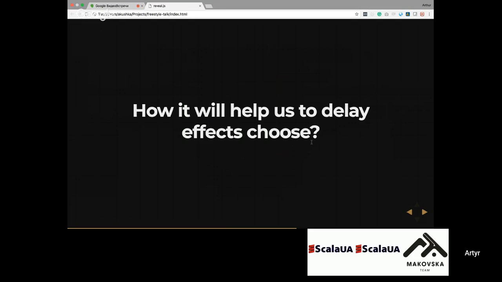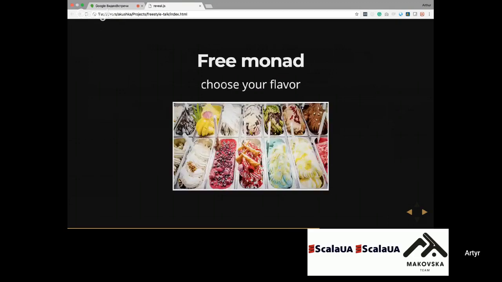The trick is that later on we want to execute it with a time delay. When we are programming, we just want to set the sequence of actions that should be performed, but execute it only when we are ready to do it. So this is where free monad will be helpful for us. What does free monad mean? Free monad means that it's a monad free from effects. Inside of it, there is only the list of what should be performed, and later it gives us the ability to interpret all of it with some effect.